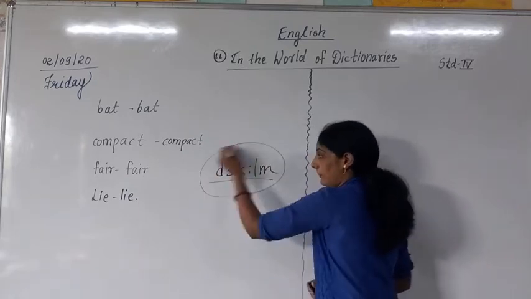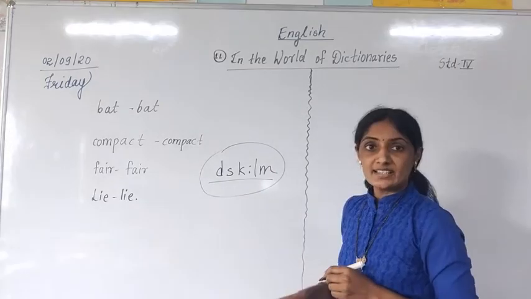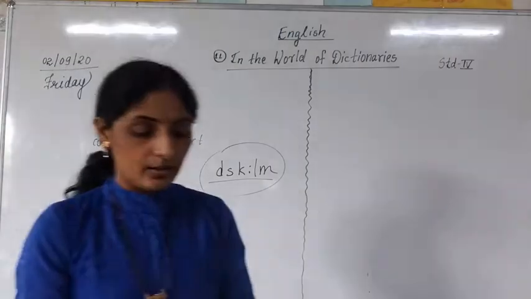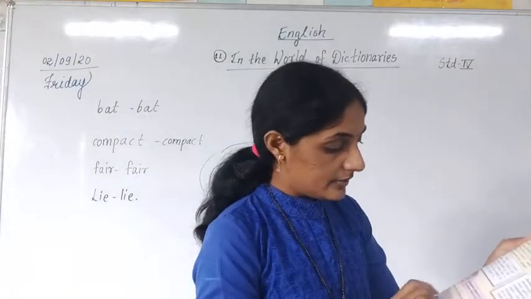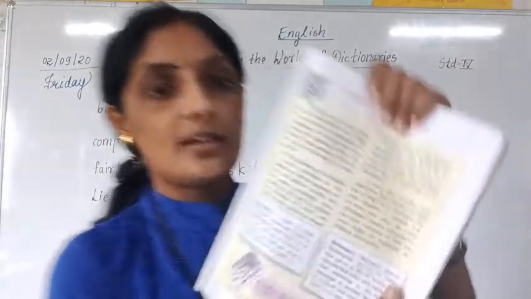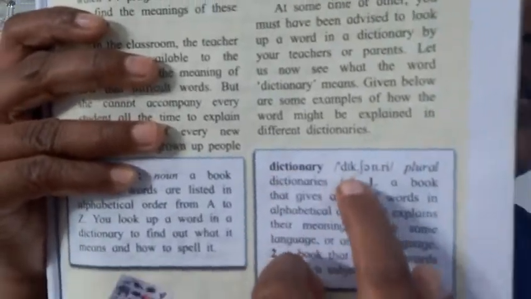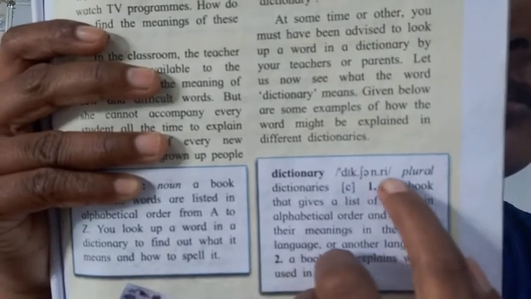This is a symbol. Can you see what? The dictionary is given in symbols. See here, the word dictionary is given in some symbols. Can you see here? Dictionary is something different, only symbols are given.